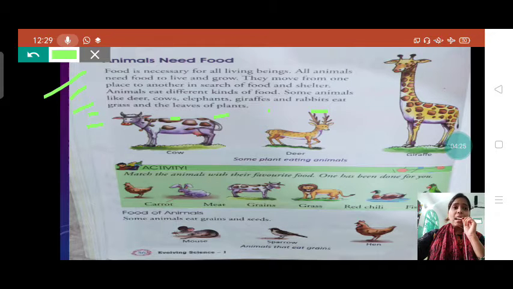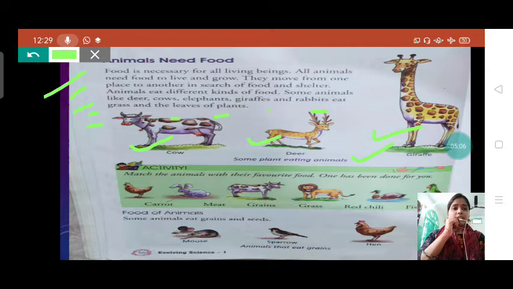These animals eat plant products, means leaves, flowers and grass. We call them plant eating animals, and we also call them herbivorous. Herbivorous means animals who eat plants or plant products. We will discuss herbivorous in our next slide.